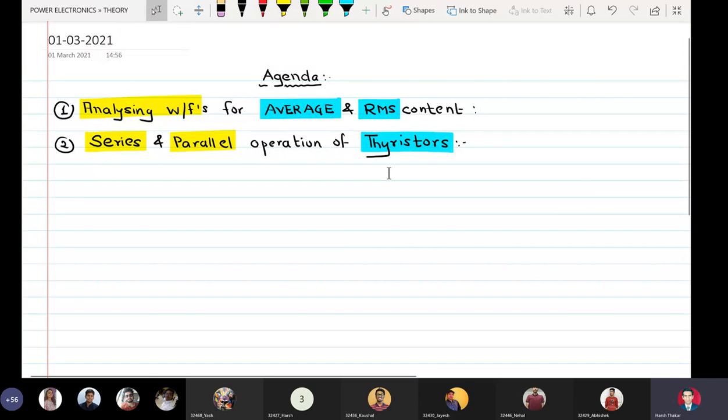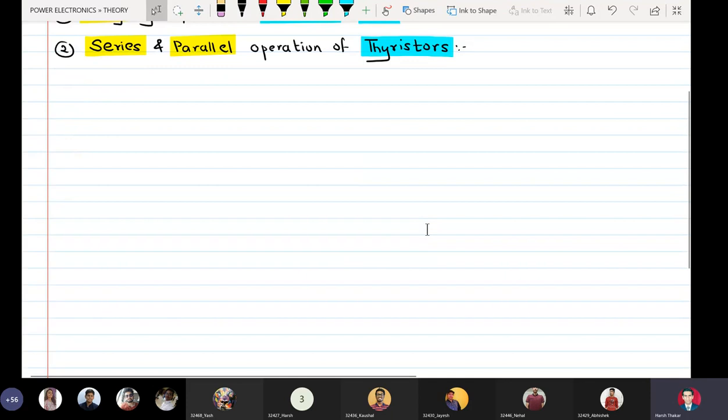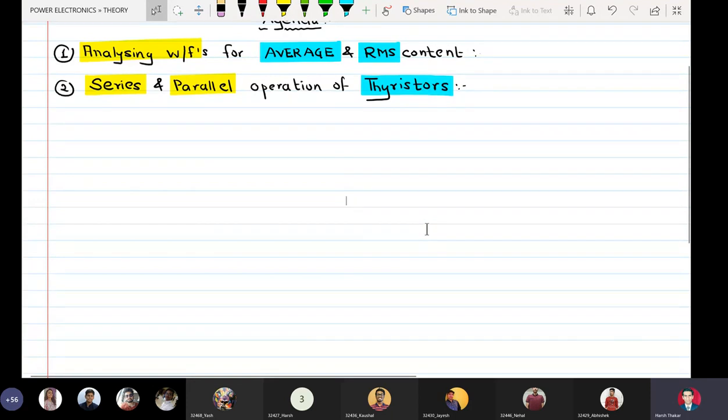Now I will draw 8 different waveforms to the left, and we will have two columns where we write the average content and RMS content, but not their numerical value, because we do not have any provision to measure actual values on screen. We can comment on the average and RMS content of these waveforms as 0 and non-zero, and in non-zero we can say whether it is positive or negative.